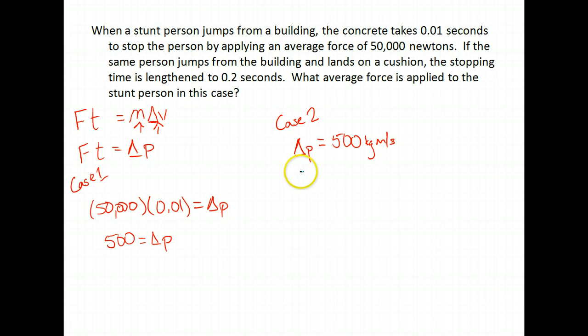That change in momentum is also going to be equal to the impulse there. But the impulse, although it's 500, is going to be a little bit different because the time is different here. So we could say that we have 500 now equal to some new force, because there is a new amount of stopping time.